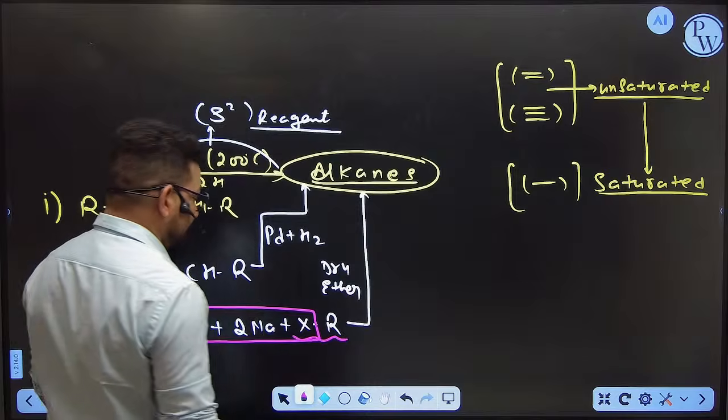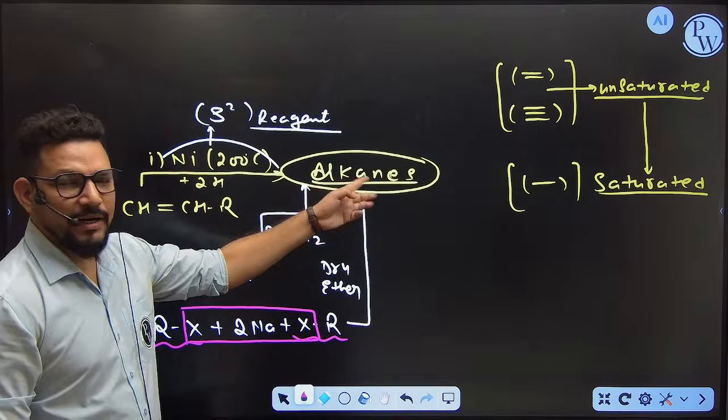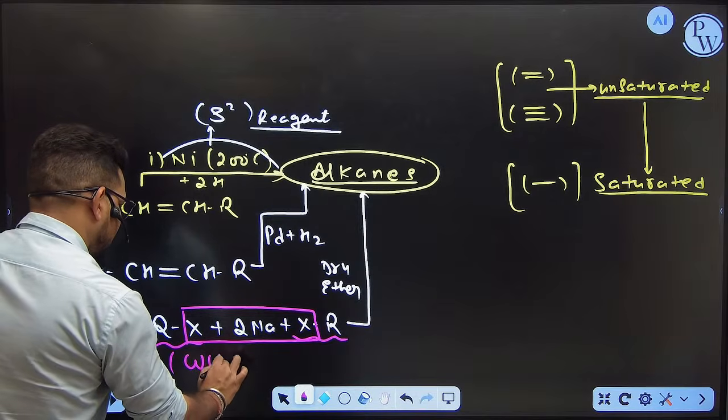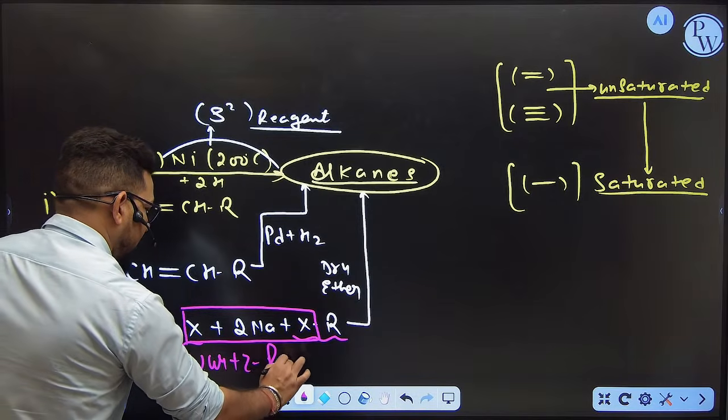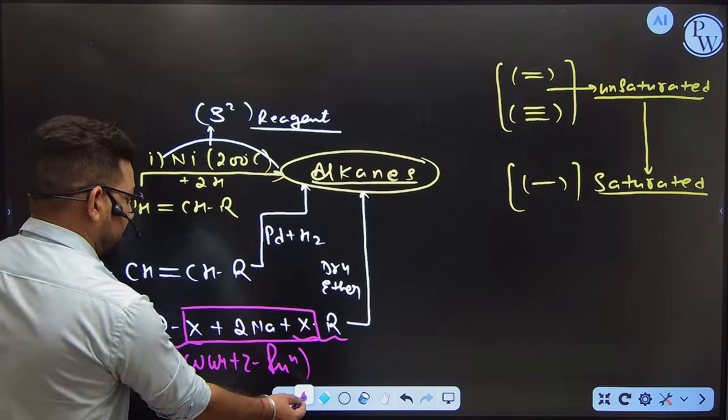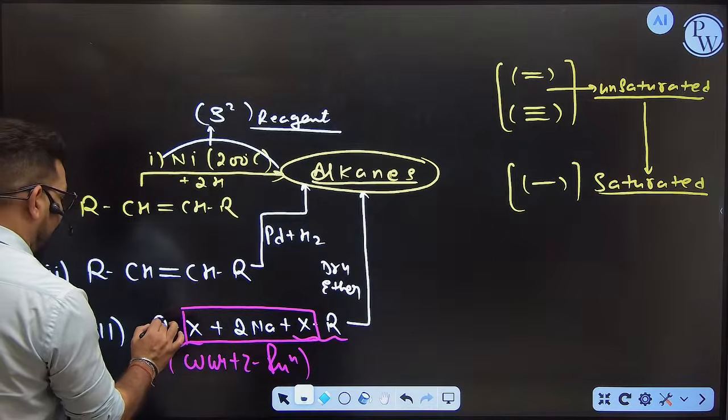So what will you get as the product? RR, which is also considered an alkane. And I think all of you are aware of it. This reaction is called Wurtz reaction. Which reaction? Wurtz reaction. Okay, so always remember that in the Wurtz reaction, if you are considering this R and this R,